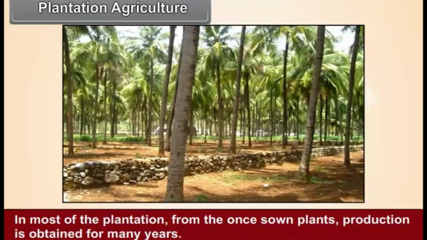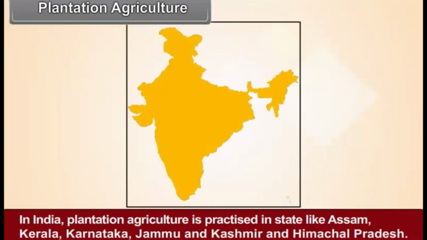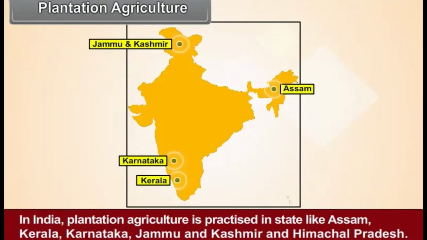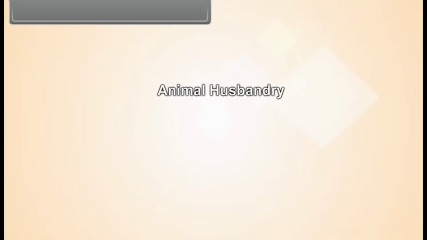In most of the plantations, from one sown plants, production is obtained for many years. In India, plantation agriculture is practiced in states like Assam, Kerala, Karnataka, Jammu and Kashmir, and Himachal Pradesh. Animal husbandry.